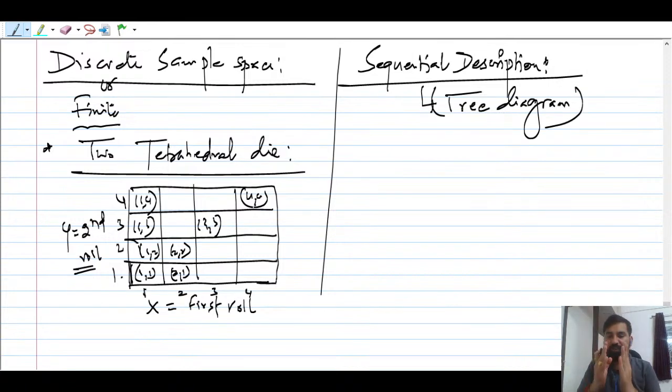You are going to divide your entire problem into stages. Stage 1. Suppose there are 2 coins you have to toss. So first coin I'm going to toss first, then second coin I'm going to toss. I hope this makes sense, right?